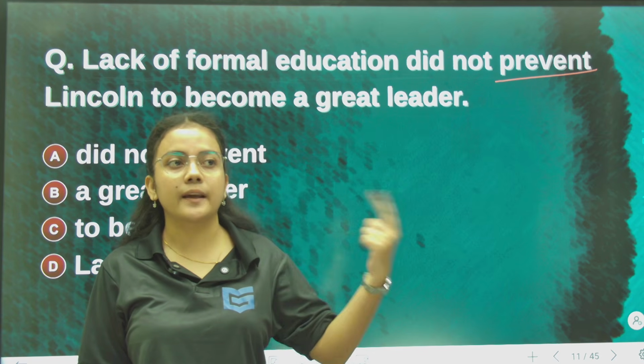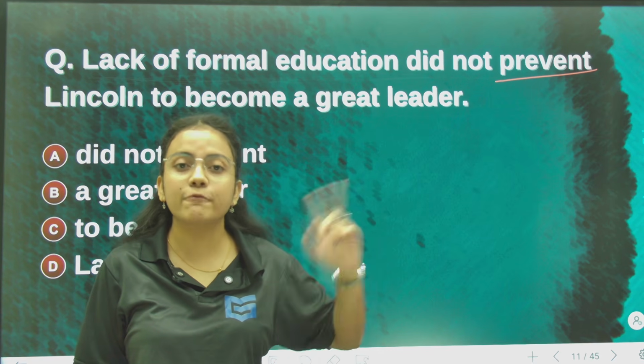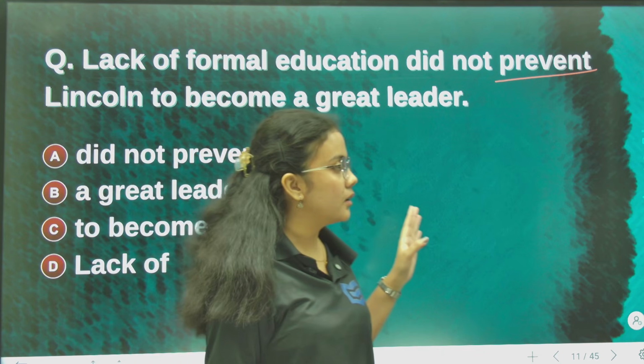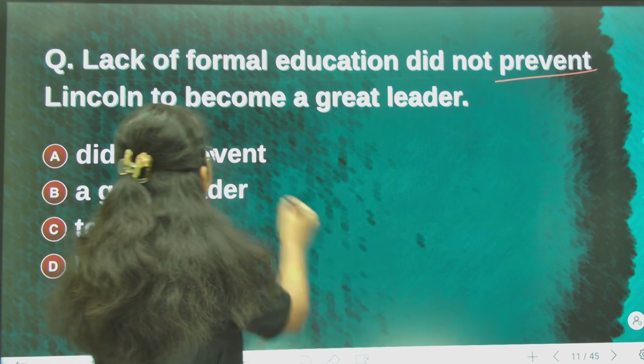We say prevent him from, prevent her from. After prevent we never write to.